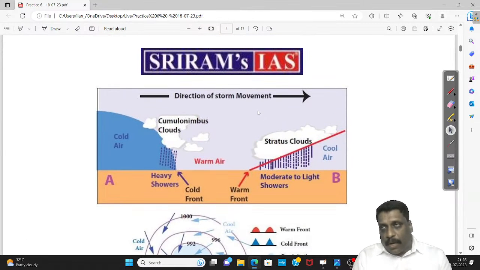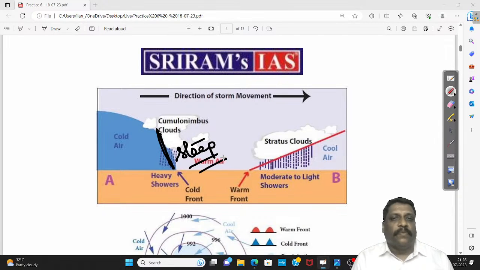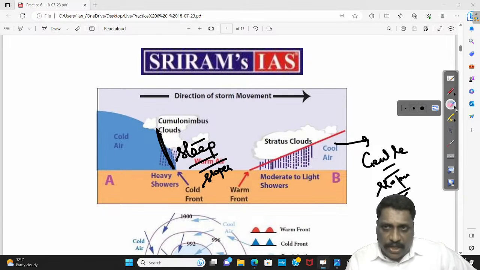If you ask me what the nature of this cold and warm front will be, generally the difference is that the cold front will be very, very steep, whereas the warm front will have gentle slopes. Why am I insisting on this fact? I'll tell you.